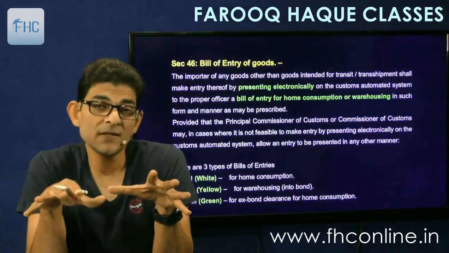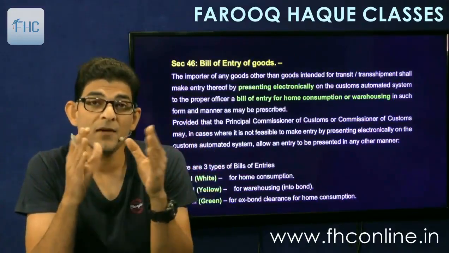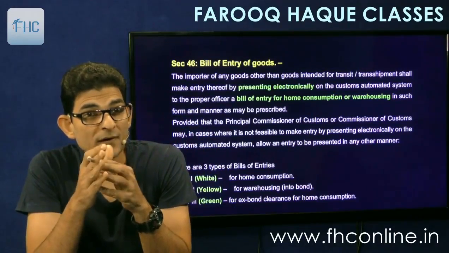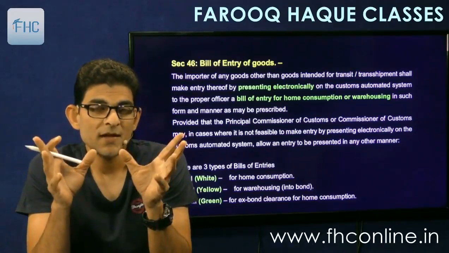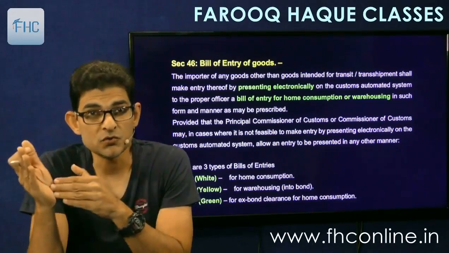So up till now we have seen that the goods have come to India, they have been unloaded and they have been taken in the custody by the custodian under section 45. Now the scene changes. Now let's see how the importer will come and clear the goods.